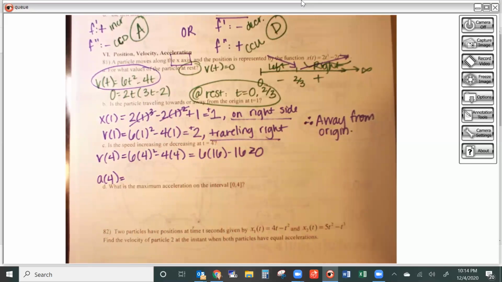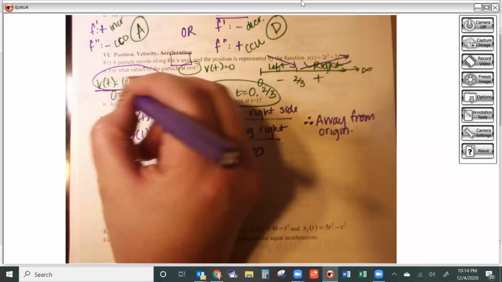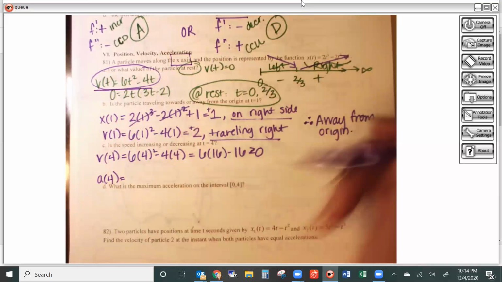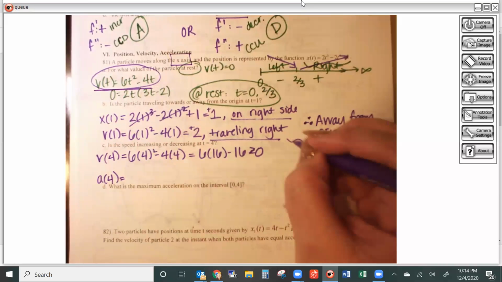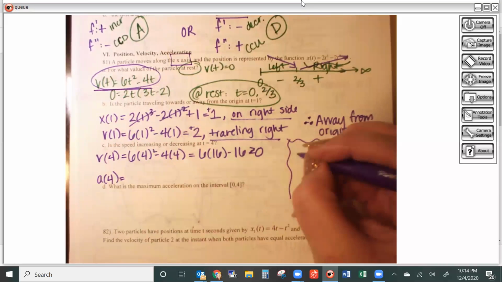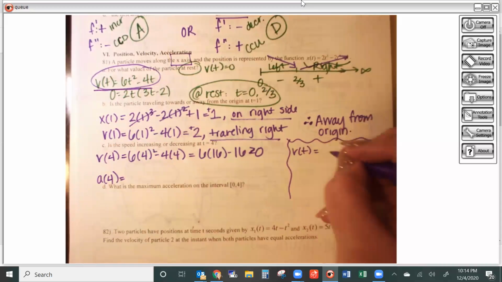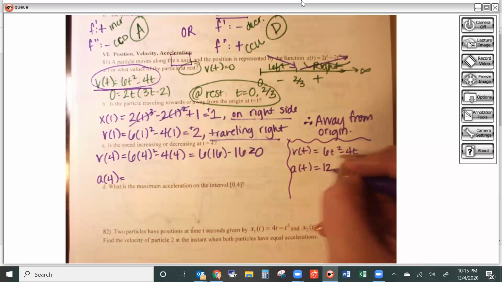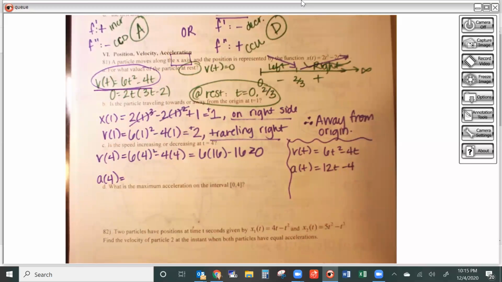Now, acceleration, I have not actually gotten to yet. So if this is velocity, I still need to take acceleration before I can plug in 4. So let's do that over here to the side. If my v of t for velocity is 6t squared minus 4t, then my acceleration is the derivative of that, which is 12t minus 4.